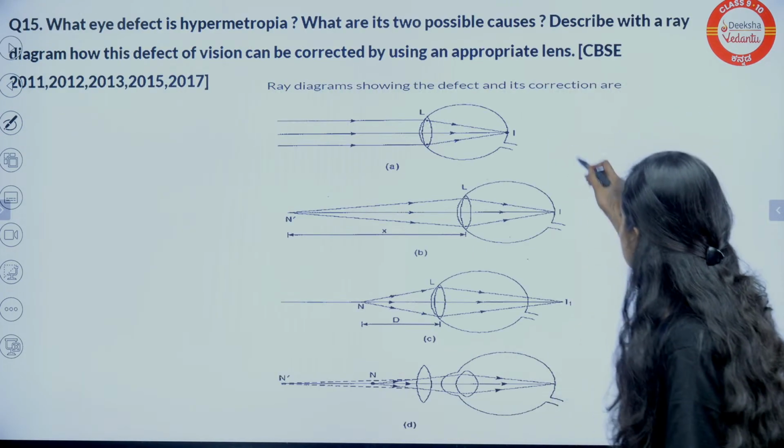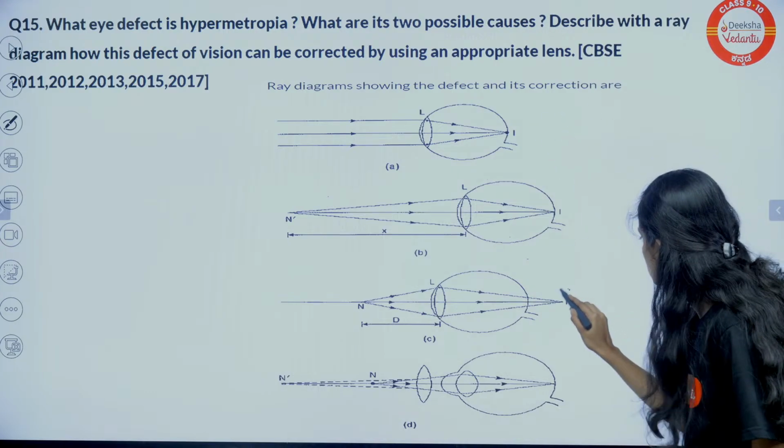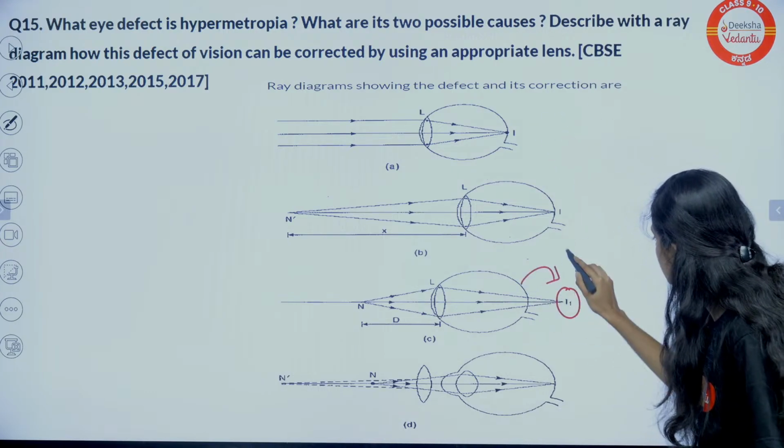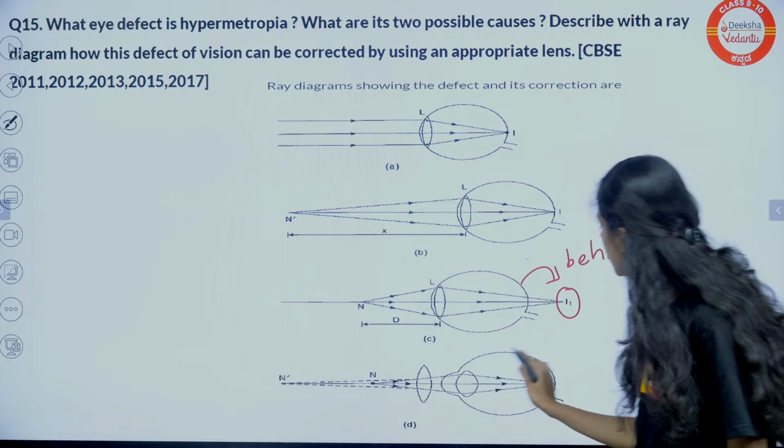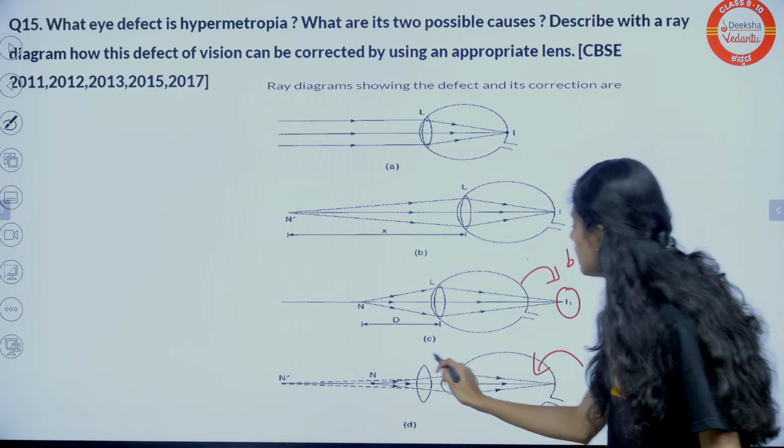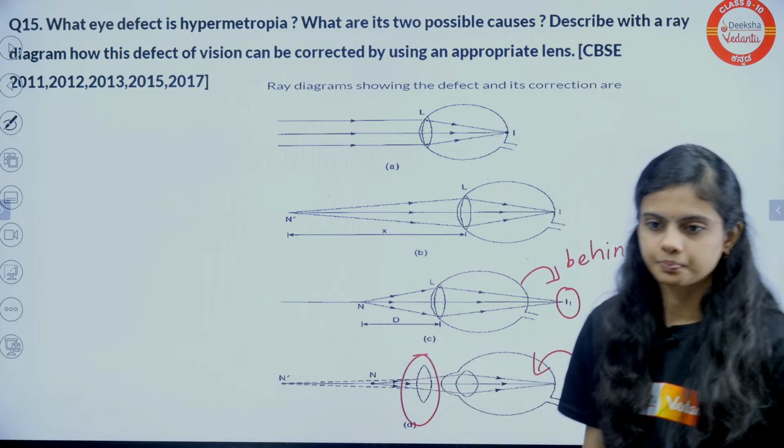Okay, ray diagram. So you can see that the image is formed behind the retina. Image is formed behind the retina. To bring it to the retina, we will be using a convex lens.